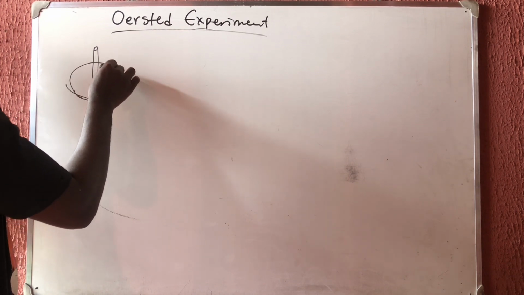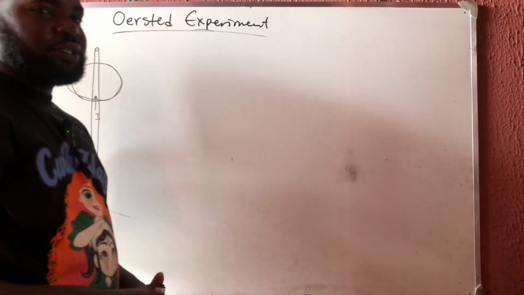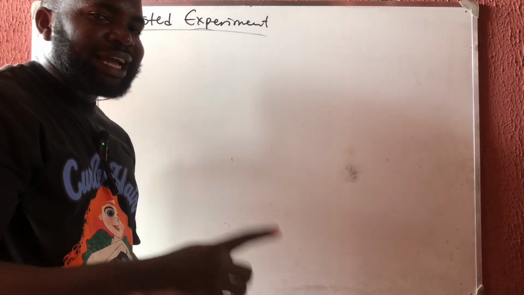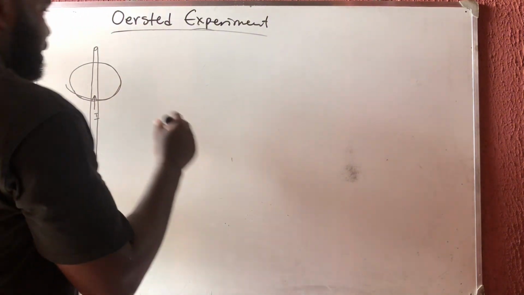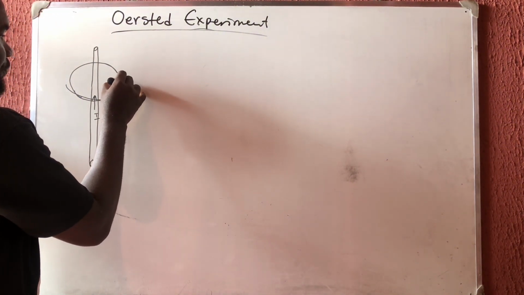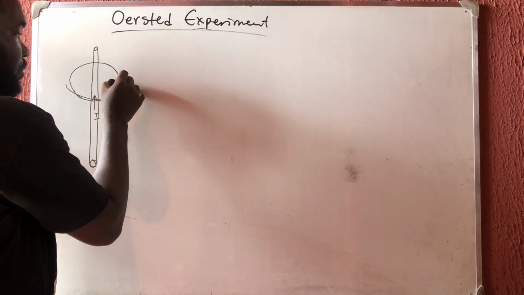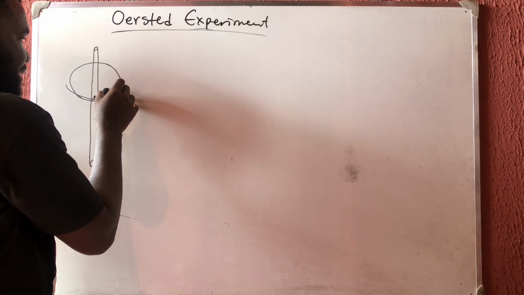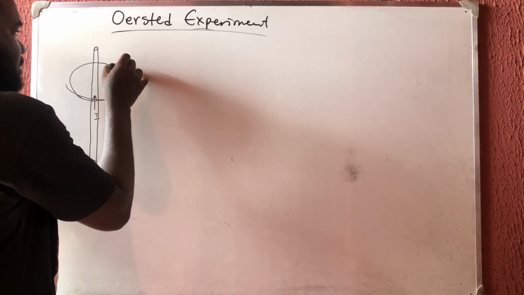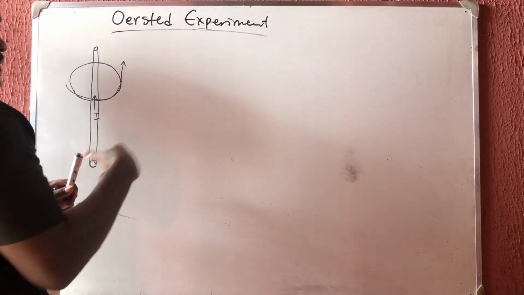Now, how do you determine the direction of this magnetic field? By drawing a tangent to that circle. If there is a magnet here and you want to determine the direction of the magnetic field at that place, you draw a tangent there, and you see that the field is going upward.